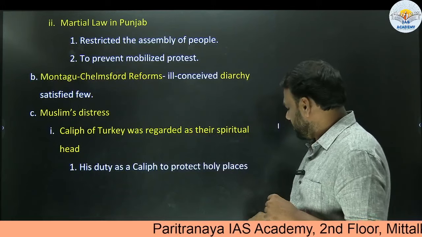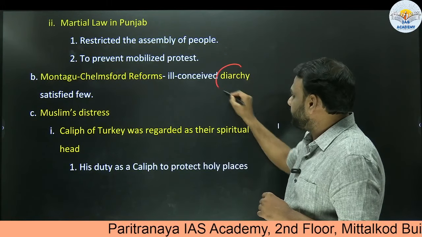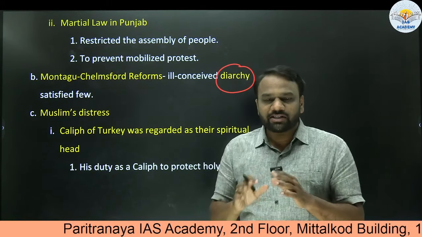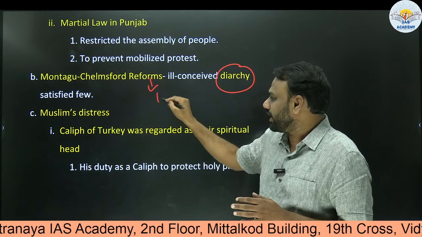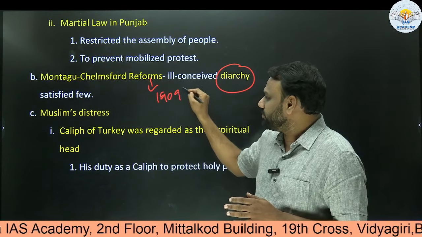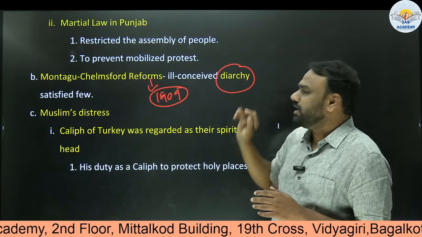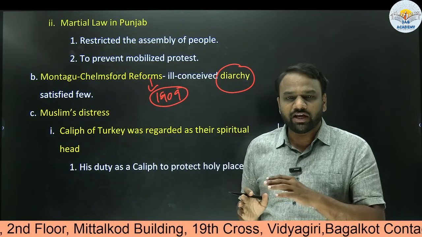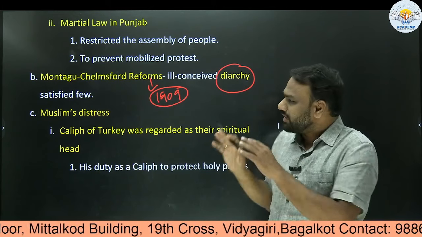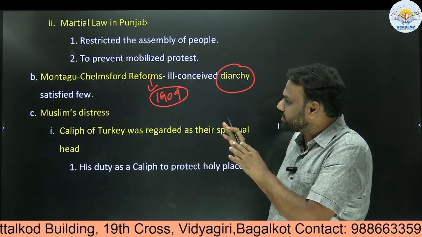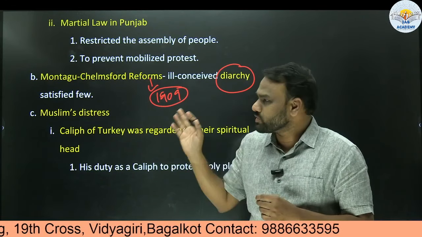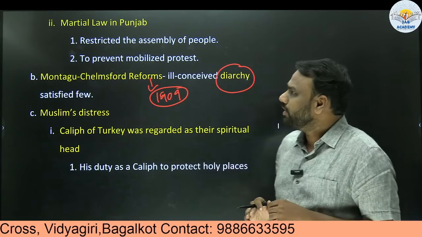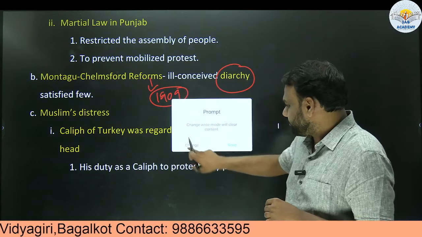Next, another point is diarchy. In polity, we'll be discussing in detail the Montagu-Chelmsford reforms. Among the reforms, one important reform was the diarchy system. What is this diarchy? We'll be discussing it later on. But the diarchy system, which was introduced through these reforms, left Indians unhappy with it. So this was also one of the reasons for initiating the non-cooperation movement.